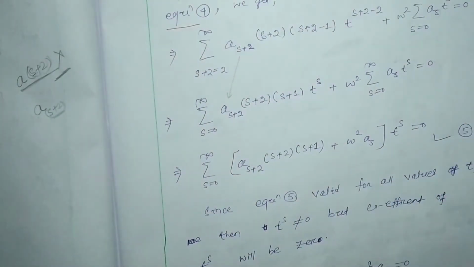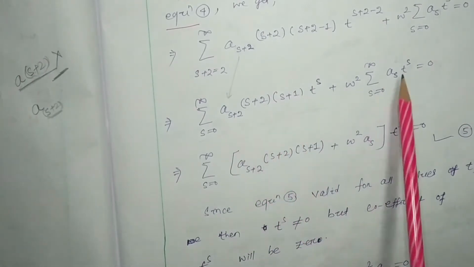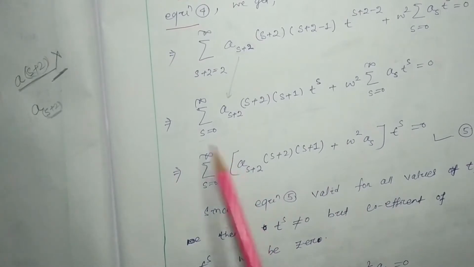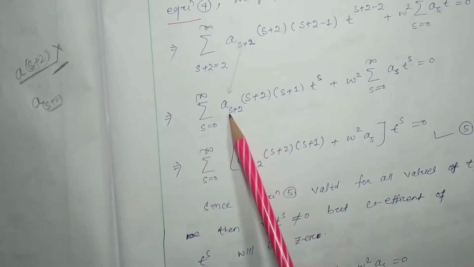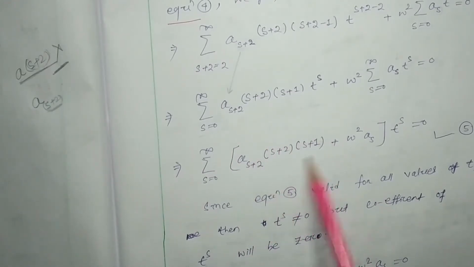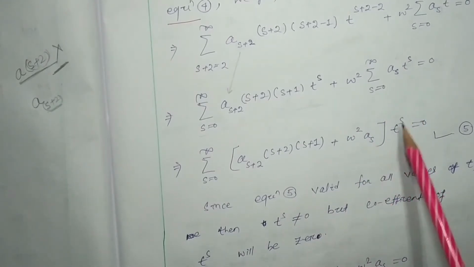So I can take t to the power s common from both the terms. Then it can be written as the summation over s equal to 0 to infinity of a subscript s plus 2 into s plus 2 into s plus 1, plus omega square a subscript s, into t to the s, equal to 0.